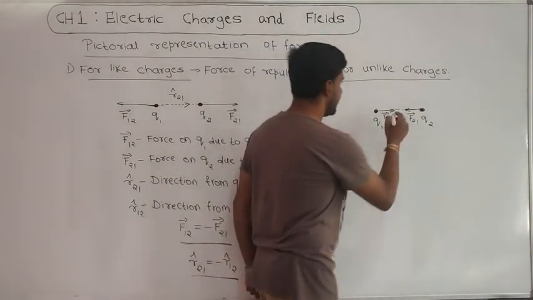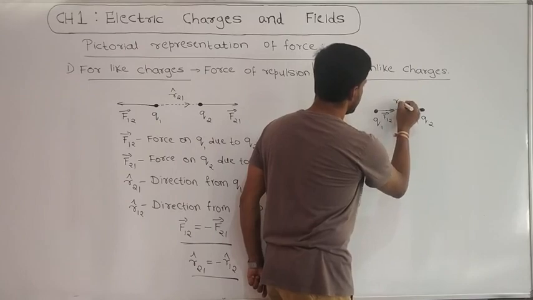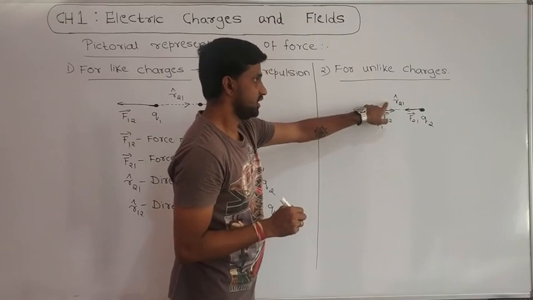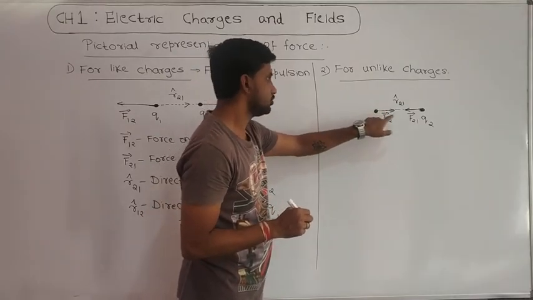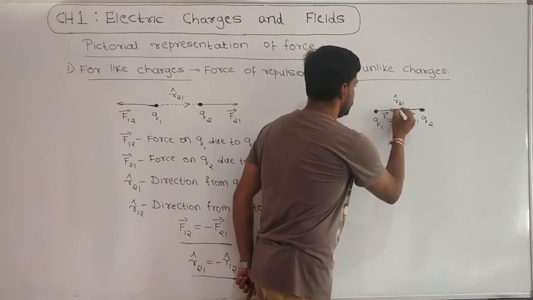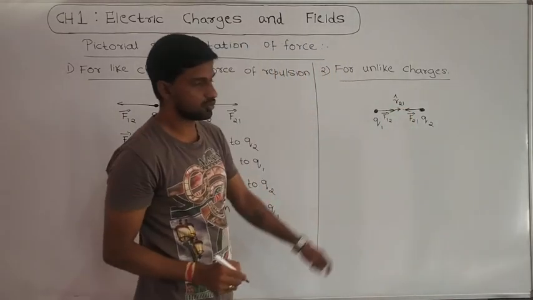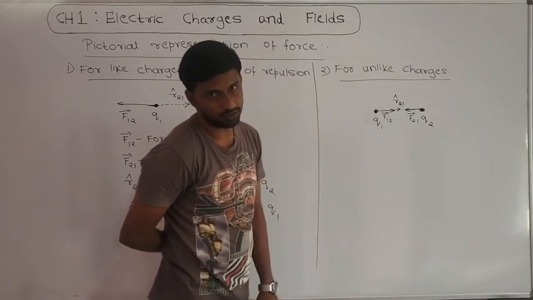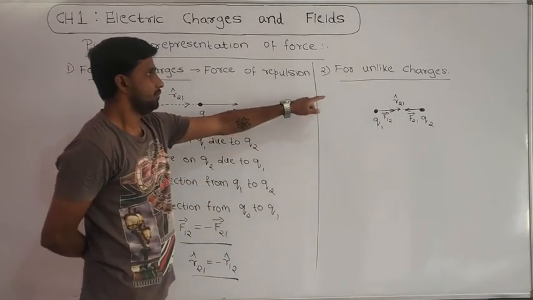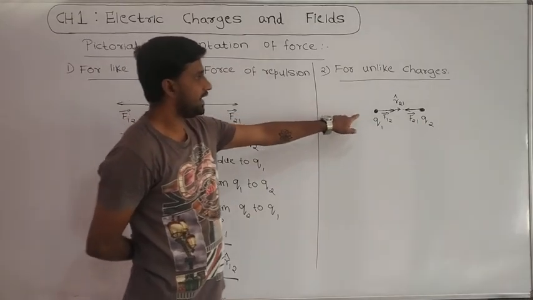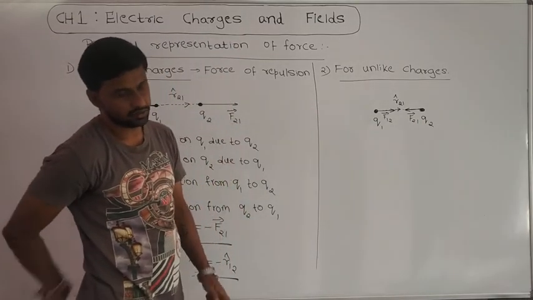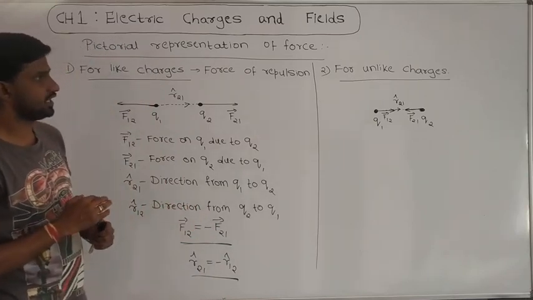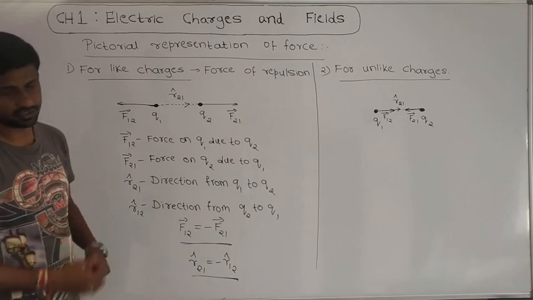And the direction of displacement R21 cap is from Q1 to Q2, so the arrow is from Q1 to Q2 like this. Suppose that it is R12 cap, then the displacement is from Q2 to Q1. Okay, so that is the pictorial representation of the force of attraction between two unlike charges. Very important: the pictorial representation for unlike charges and for like charges.